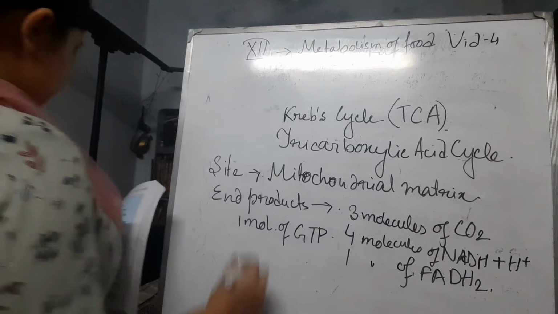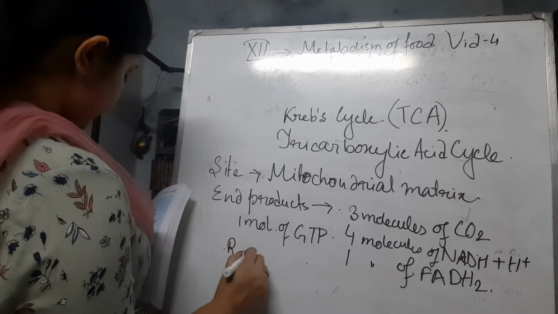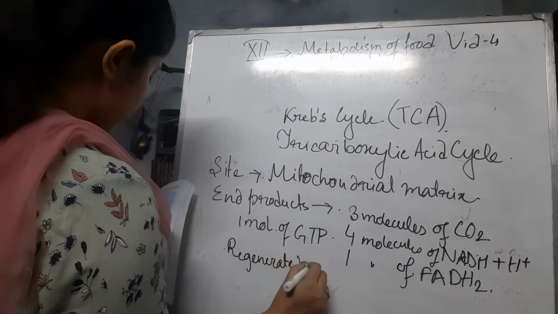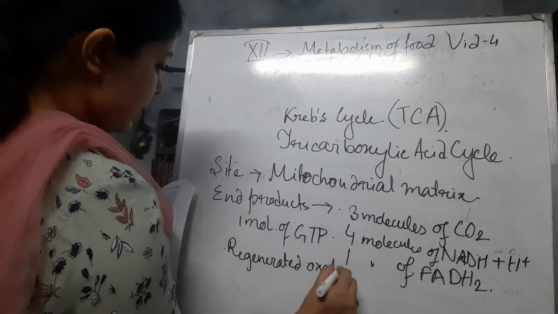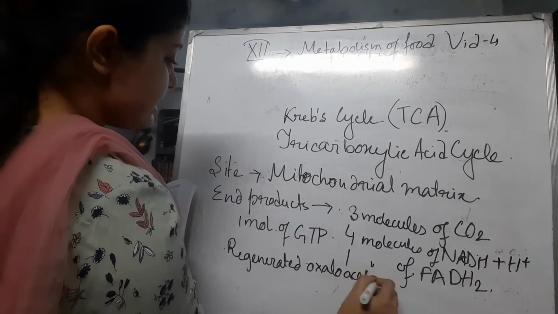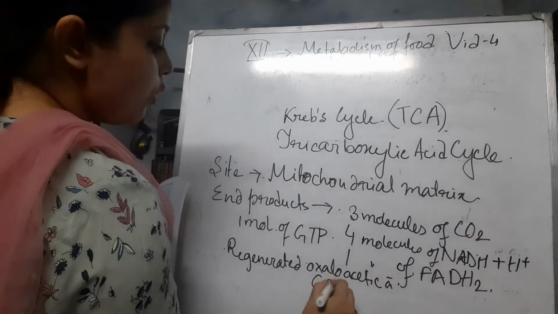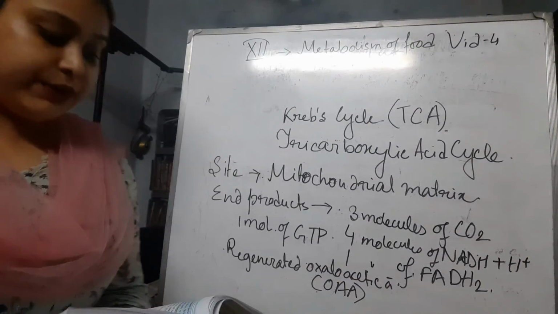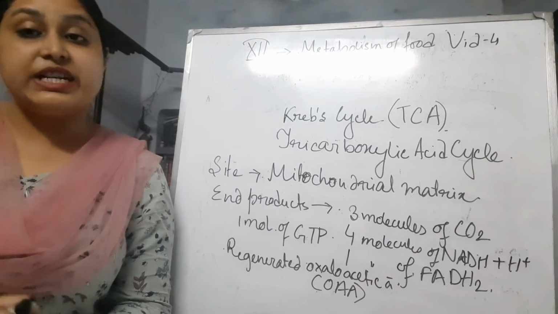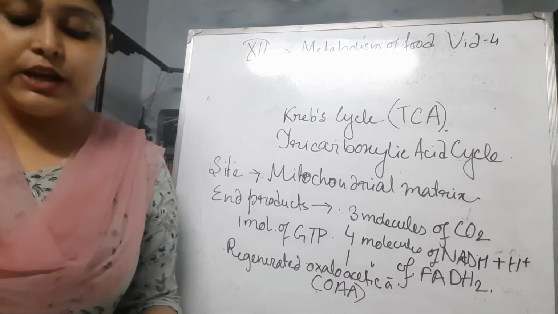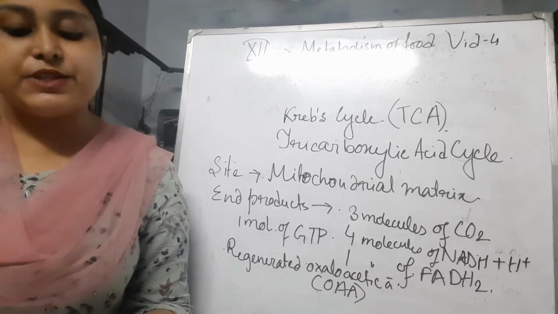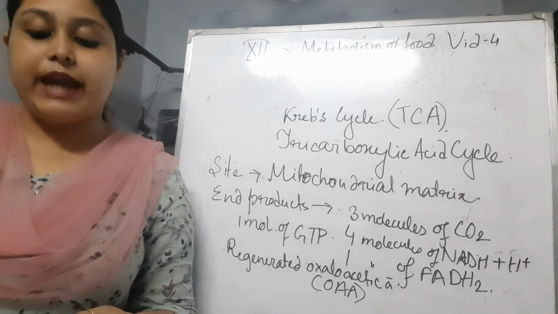Next, here the oxaloacetic acid, that is OAA, is regenerated. So the OAA has been regenerated in this cycle. The unique feature is that the yielding substances enter the Krebs cycle for catabolism.